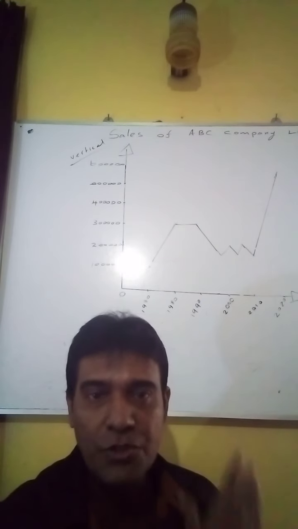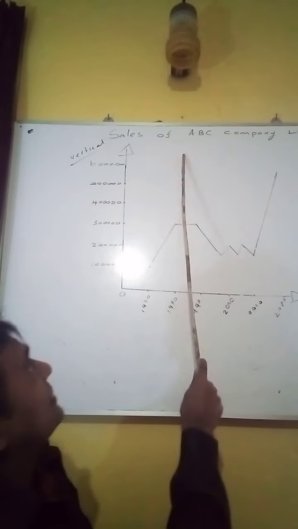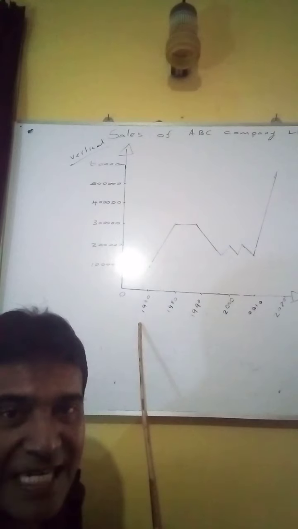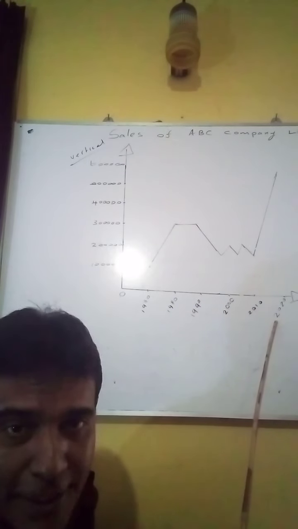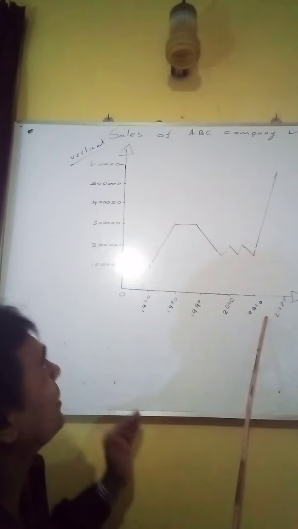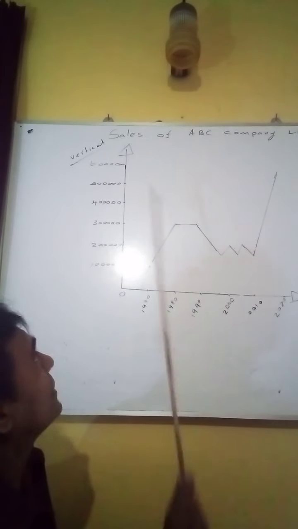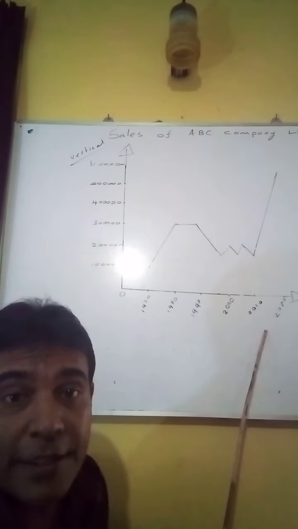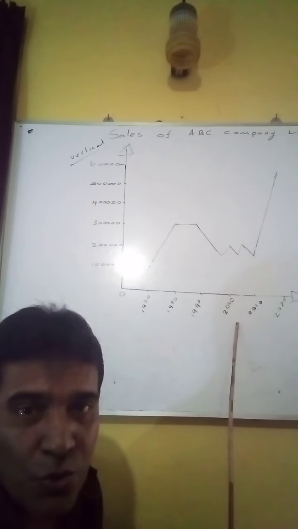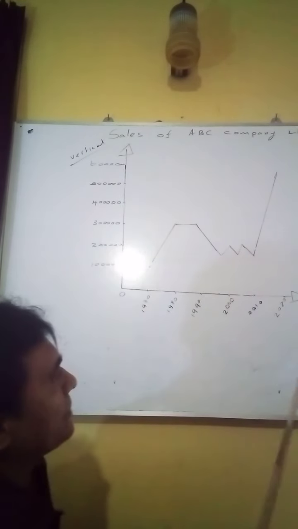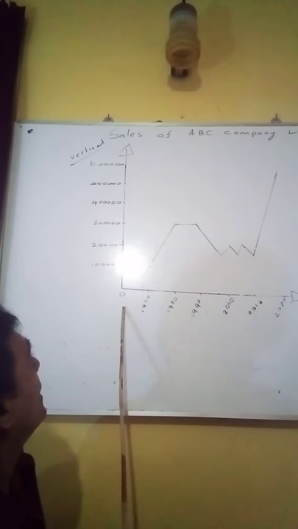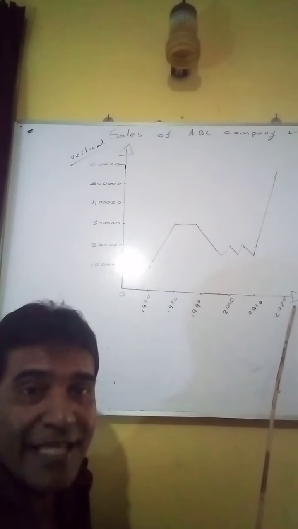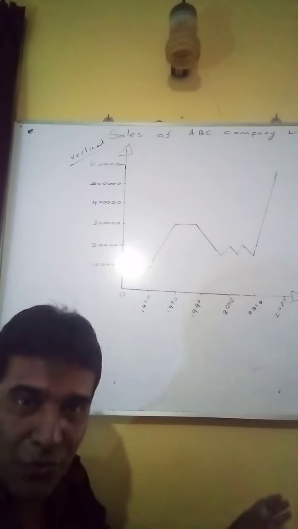Let's see. Now I'm going to introduce this line graph. Okay. Now you can see this line graph shows the sales of ABC Company Limited throughout the period of 1970 to 2020. So you have to mention it like that, and also you can describe these lines. You can see this vertical line shows the sales in numbers, while the horizontal line shows the years, the period. Right. So now you introduce it.